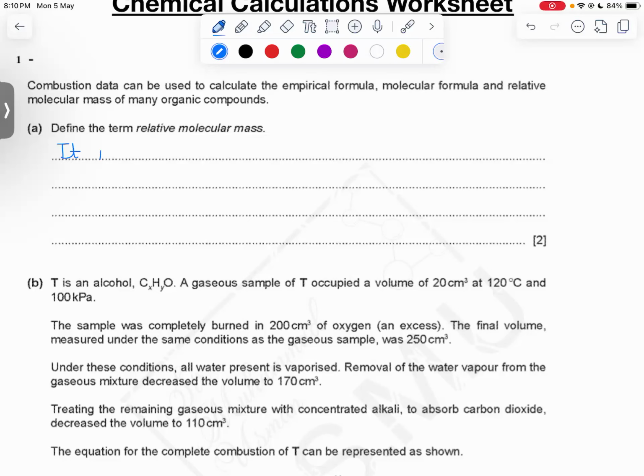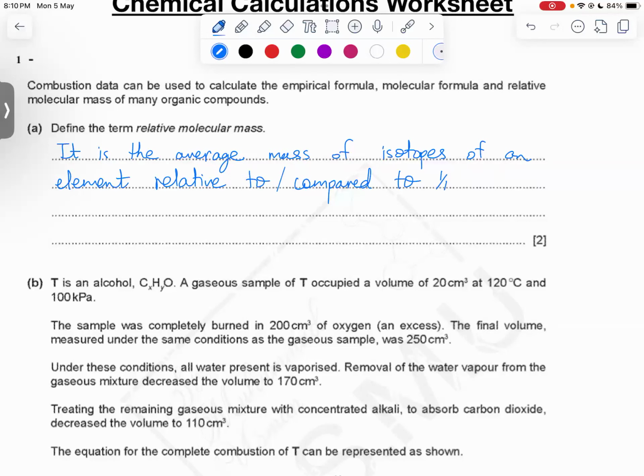All right, so you explain molecular mass. It is the average isotopic mass, or we can say average mass of isotopes of an element, relative to, or you can even say compared to, 1/12 of the mass of carbon 12 isotope. All right, so this is the definition of relative molecular mass.